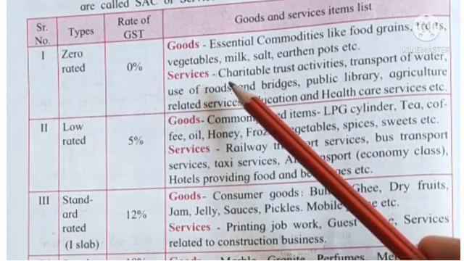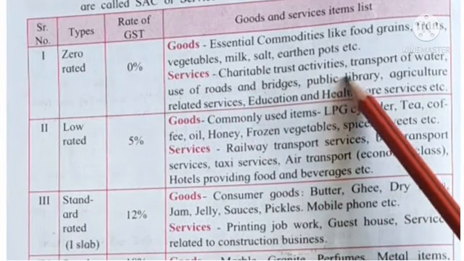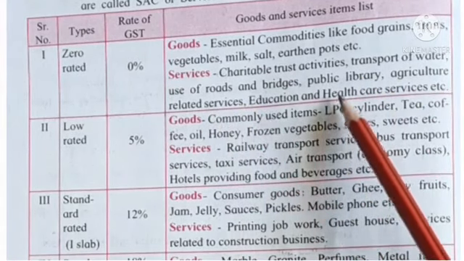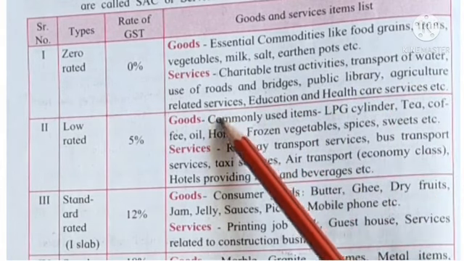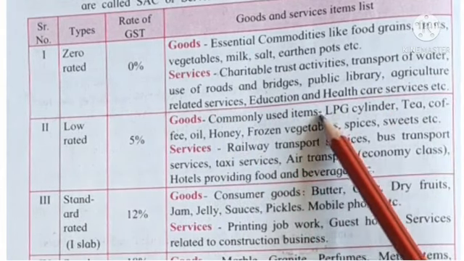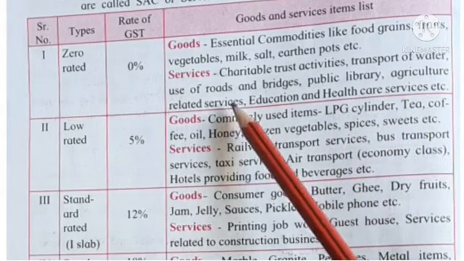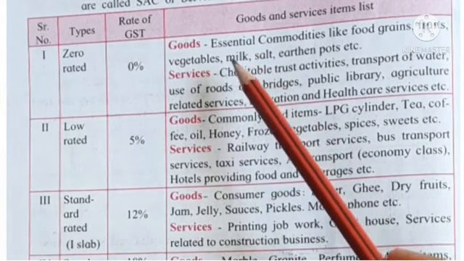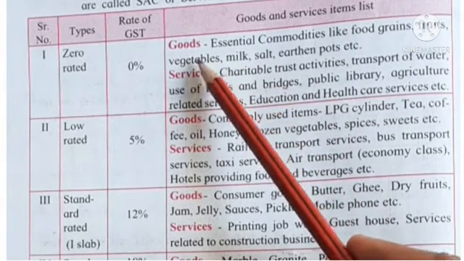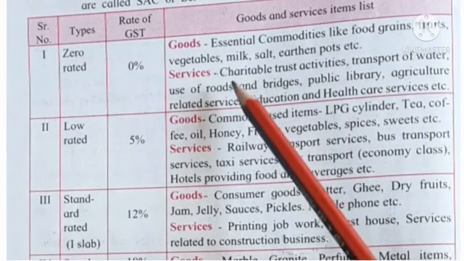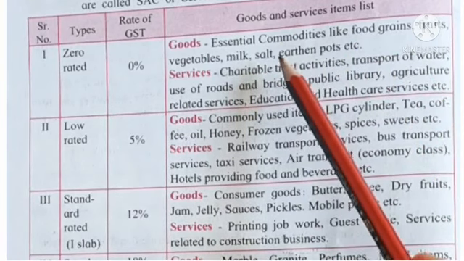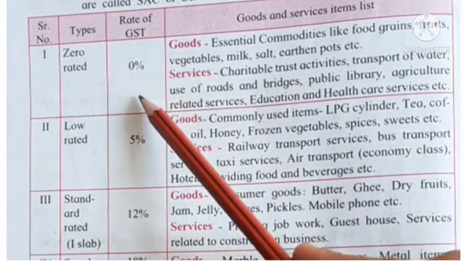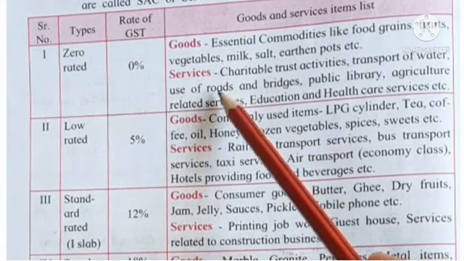And which are the services items? Charitable trust activities, transport of water, use of roads and bridges, public library, agriculture related service, education and health care services, etc. For these services, there is no rate of GST applied. Because these are the essential things. See, food grains, fruits, vegetables, milk, salt and earthen pots. These are the essential things. So there is no GST on these goods and services.